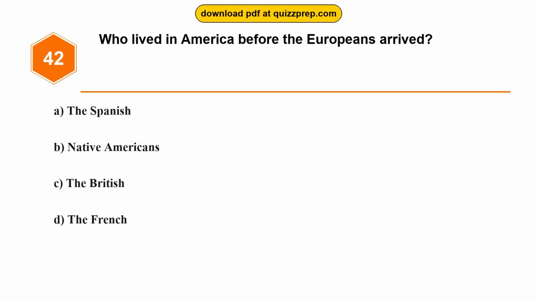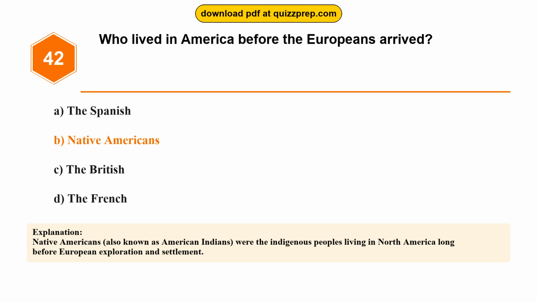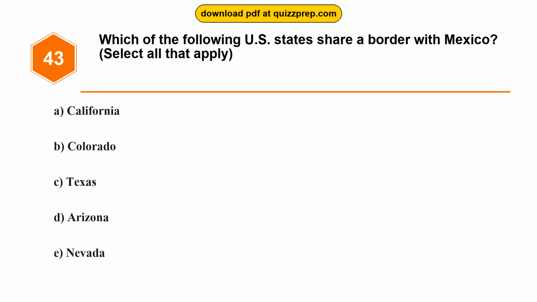Question 42. Who lived in America before the Europeans arrived? Option A, the Spanish. Option B, Native Americans. Option C, the British. Option D, the French. The correct answer is option B, Native Americans. Native Americans, also known as American Indians, were the indigenous peoples living in North America long before European exploration and settlement.